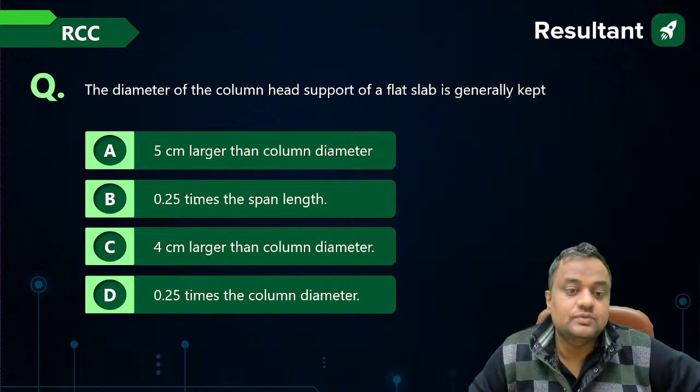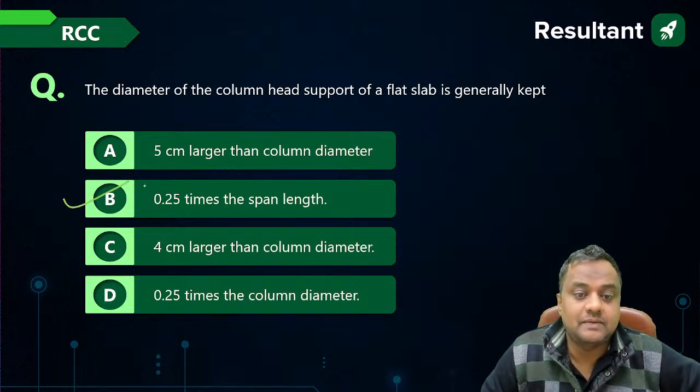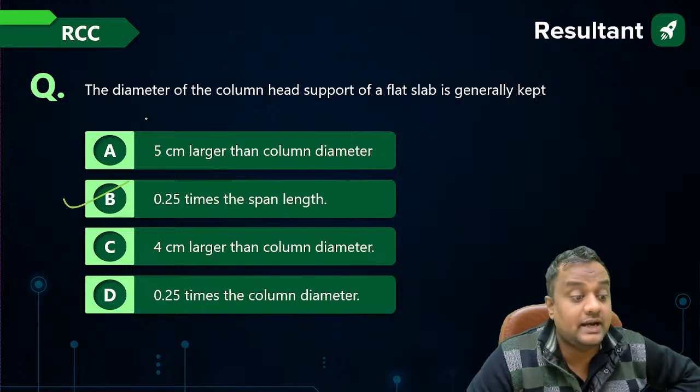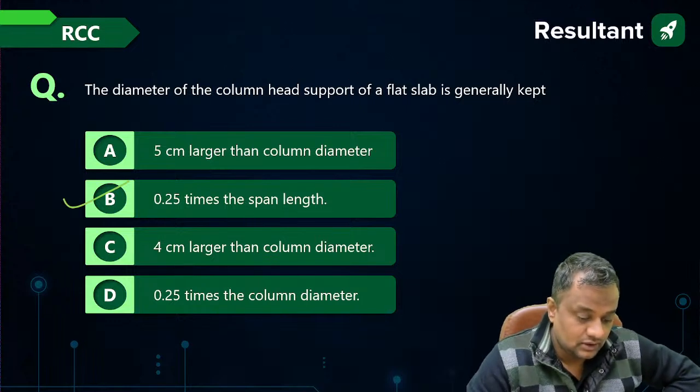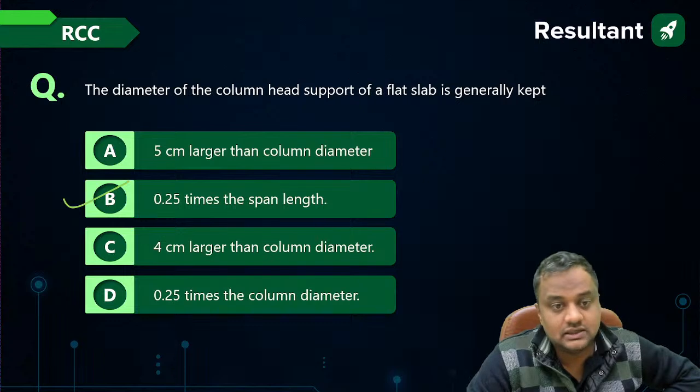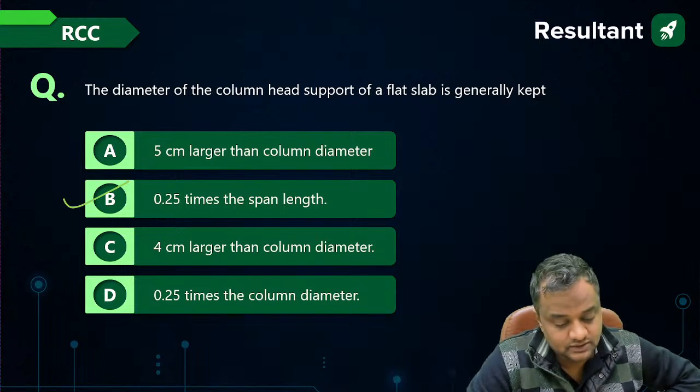The diameter is 0.25 times of the span length. The diameter of the column head, not column. The diameter of the column head is generally taken as 0.25 times of the span length.